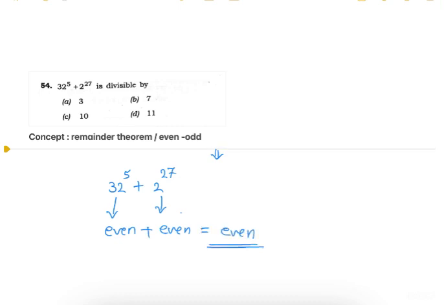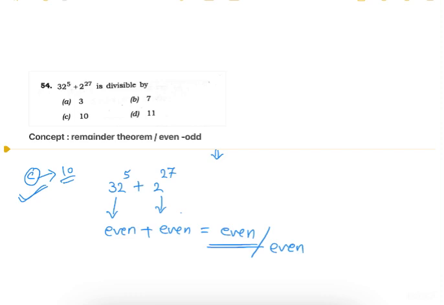So an even number will be completely divisible by an even number, not by an odd number. From the given answer choices, only answer choice C has the even number 10. The rest of the choices have odd numbers as a divisor. So answer choice C will be our answer, because an even number will be divisible by an even number. Okay, so the question is solved.